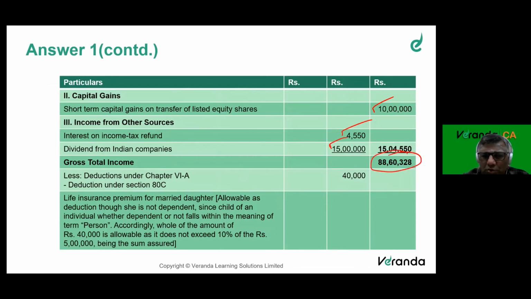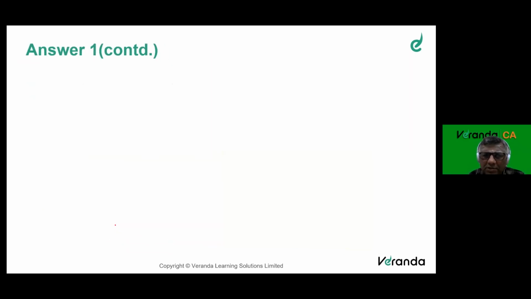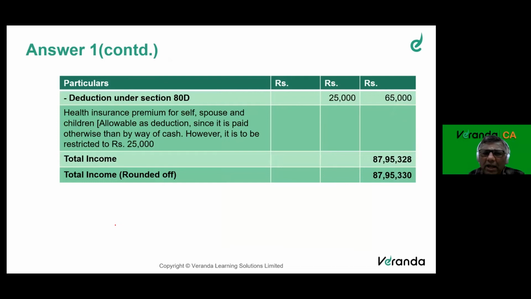My gross total income. As I said, 40,000 life insurance is allowable as deduction. She is not dependent, since a child of an individual, whether dependent or not, falls within the meaning of the person. Accordingly, the whole amount is allowed because it is less than 10%. 80D 25,000.